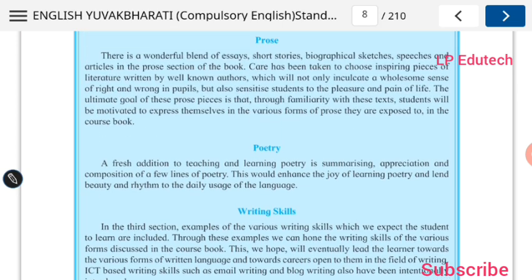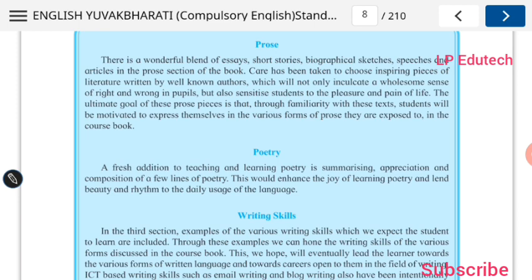Now what comes here in the prose section? There is a wonderful blend of essays, short stories, biographical sketches, speeches, articles in the prose section of the book. Care has been taken to choose inspiring pieces of literature written by well-known authors, which will not only inculcate a wholesome sense of right and wrong in pupils but also sensitize students to the pleasure and pain of life. That means happiness, joy and sorrow, both are mingled in this book, taken from well-renowned inspiring pieces of literature by literary figures.